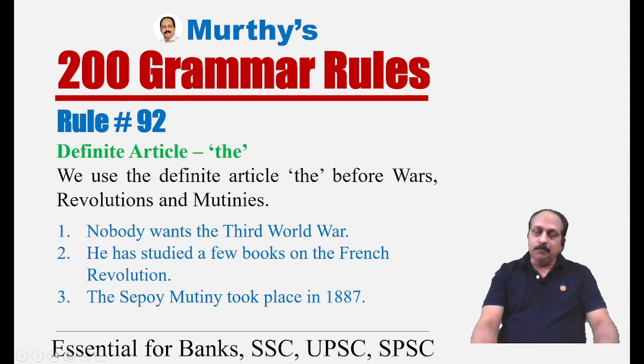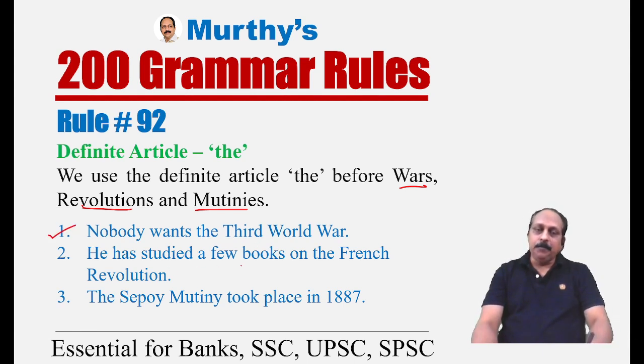The last rule for today, still with the definite article the: we use a definite article the before wars. All these go with history, one group: revolutions, mutinies, wars, and also centuries I can include. Nobody wants the Third World War.